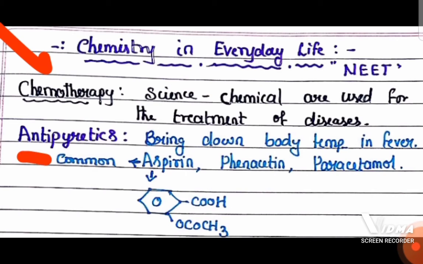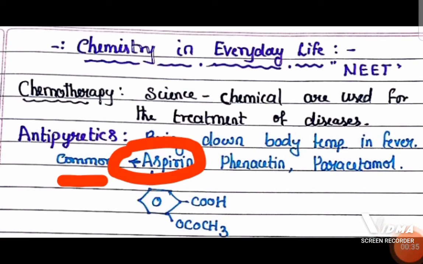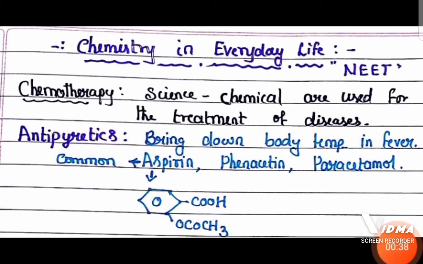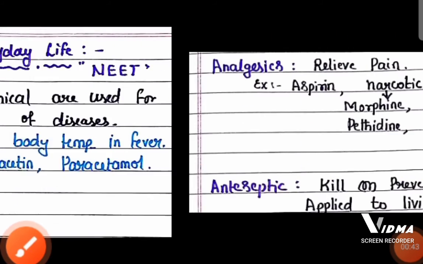Now, the first type of drugs we are going to discuss is antipyretic. Antipyretic means the chemical used to bring down the body temperature, especially in case of fever. The most common antipyretic is aspirin. This is the structure of aspirin. Remember this aspirin structure. In addition to that, phenacetin and paracetamol also can be used.